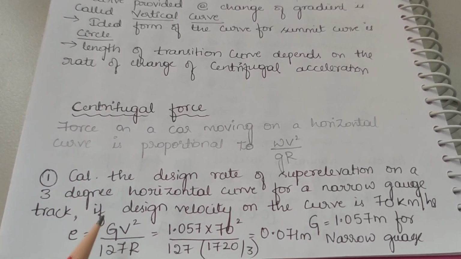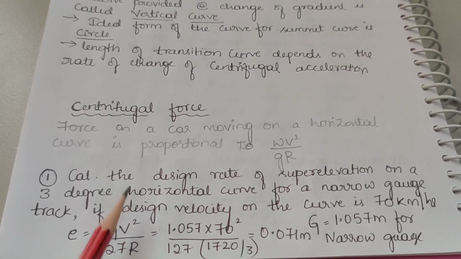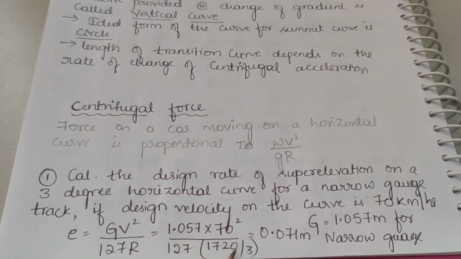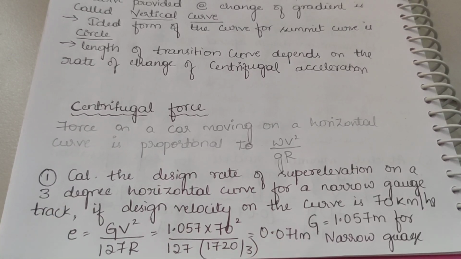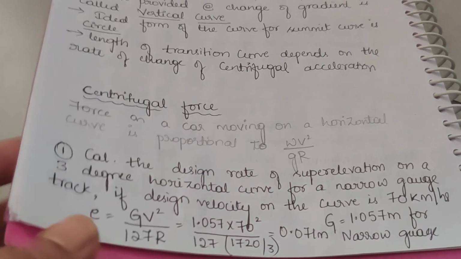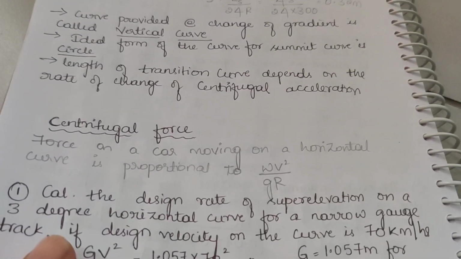So e is equal to Gv square by 127R. G is 1.057, v is 70 square, 127, R is 1720 divided by D. D is 3 degree. So e is 0.071 meter for a narrow gauge.